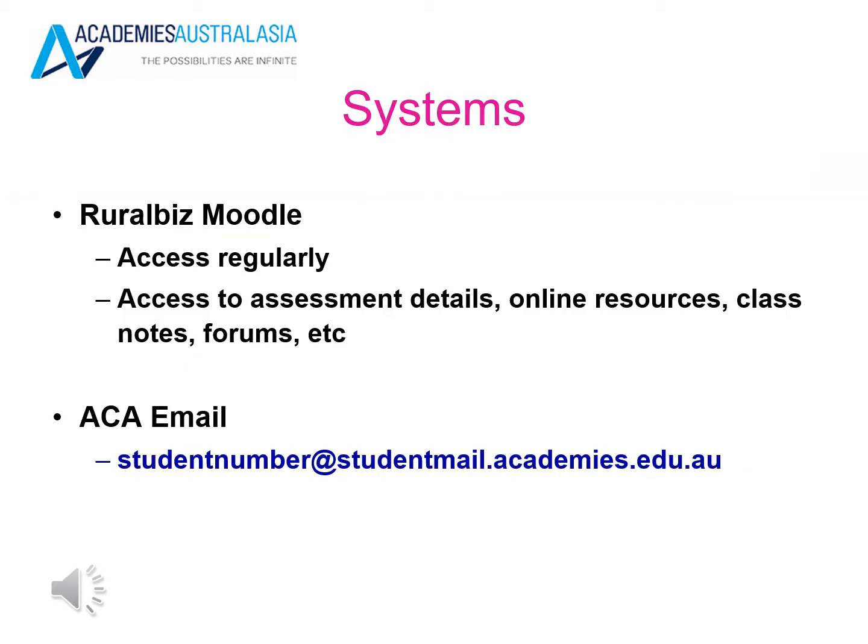During your studies, you will be using a couple of our systems. One of those is the Rural Biz Moodle. This is where you'll access your assessment details, you'll have online resources posted there, any class notes and access to forums and so on. You'll also access this regularly. The other system you will have is your Academies Australasia email, which is made up of your unique student number at studentmail.academies.edu.au.